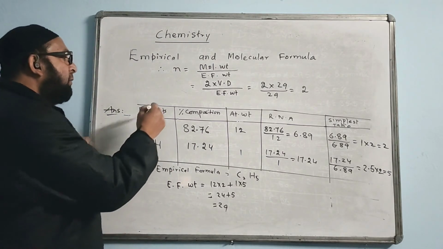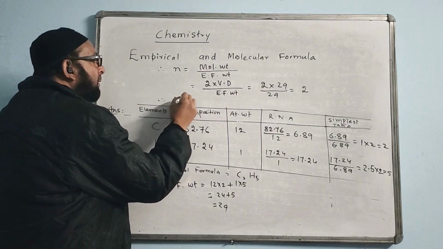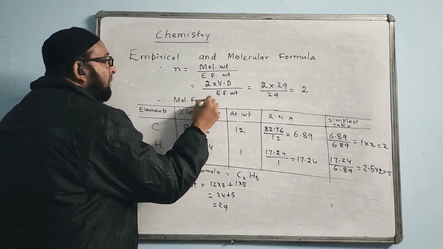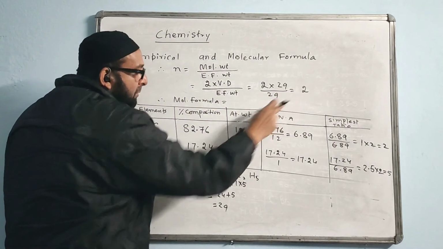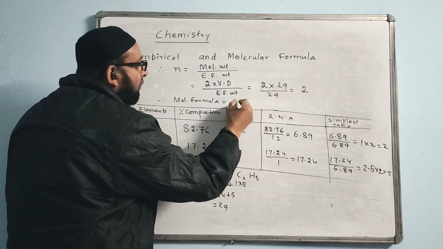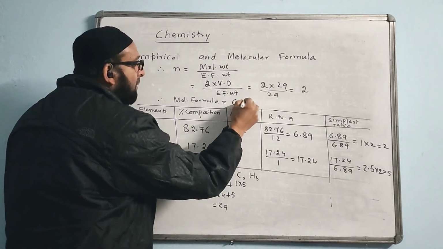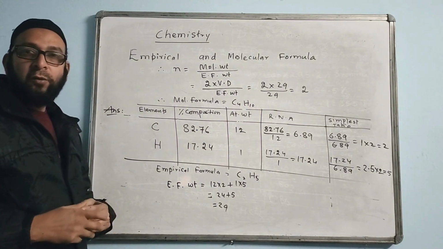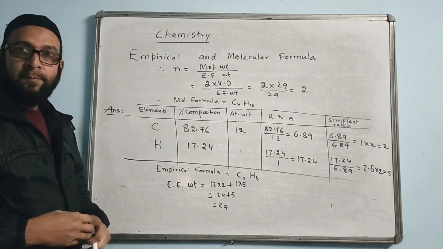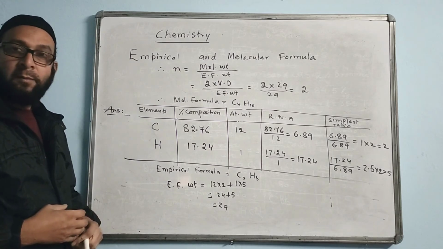Now we write the molecular formula. Therefore, molecular formula equals the empirical formula multiplied by 2. 2 twos are 4, 2 fives are 10. The molecular formula is C4H10. So that is the answer.